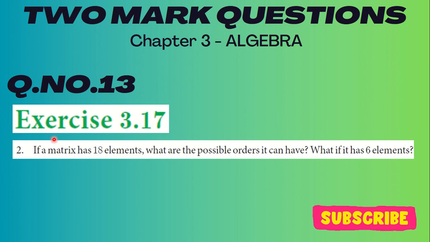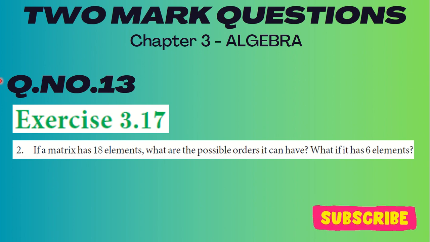So question number 13 is exercise 3.17. If a matrix has 18 elements, what are the possible orders it can have? What if it has 6 elements? So please make a note of that and get the benefit of that.